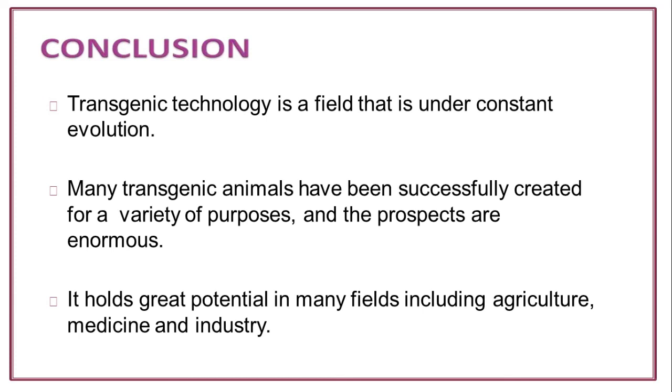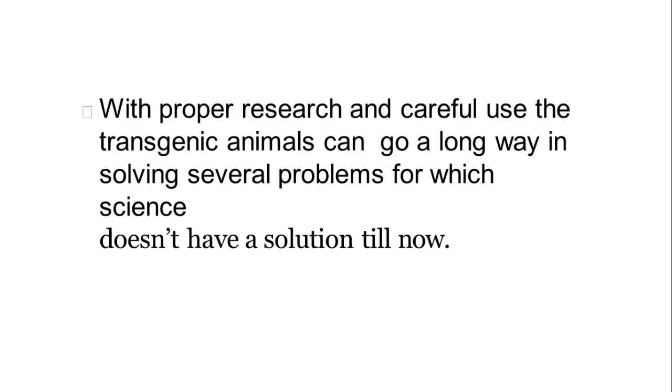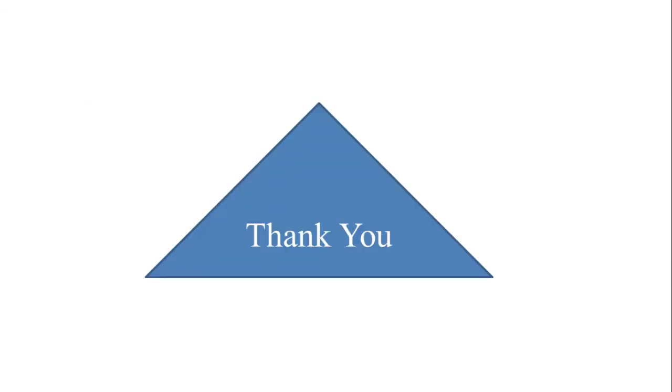Many transgenic animals have been successfully created for a variety of purposes, and the prospects are enormous. It holds great potential in many fields, including agriculture, medicine, and industry. With proper research and careful use, transgenic animals can go a long way in solving several problems for which science doesn't have a solution to date.